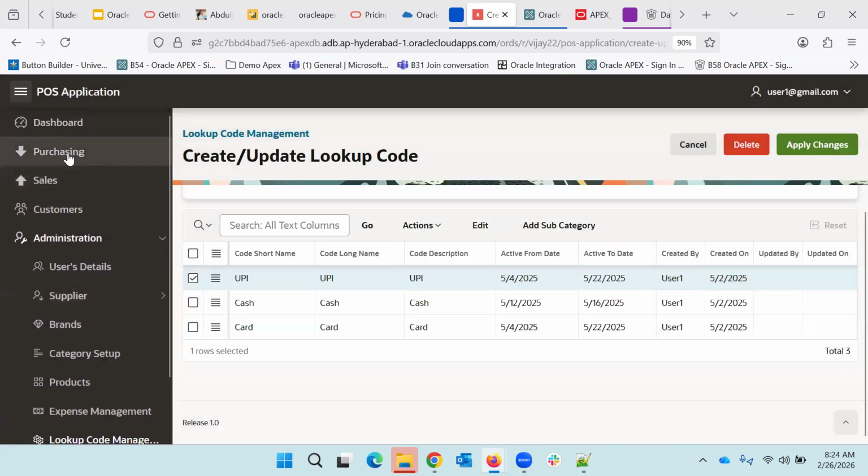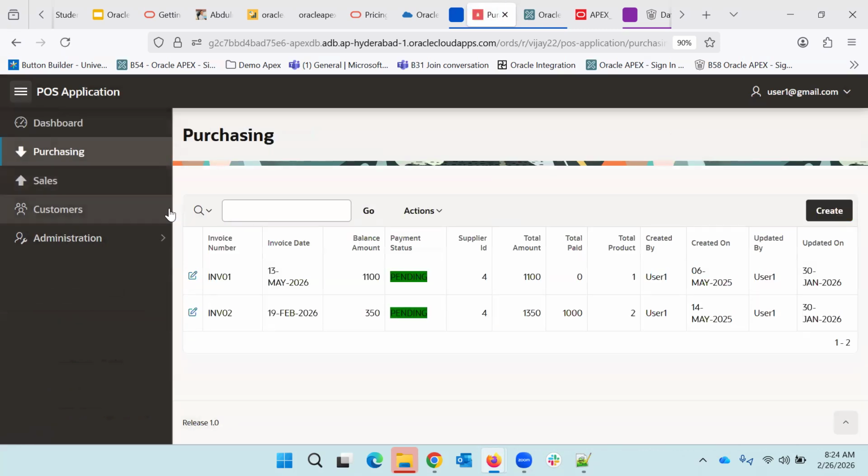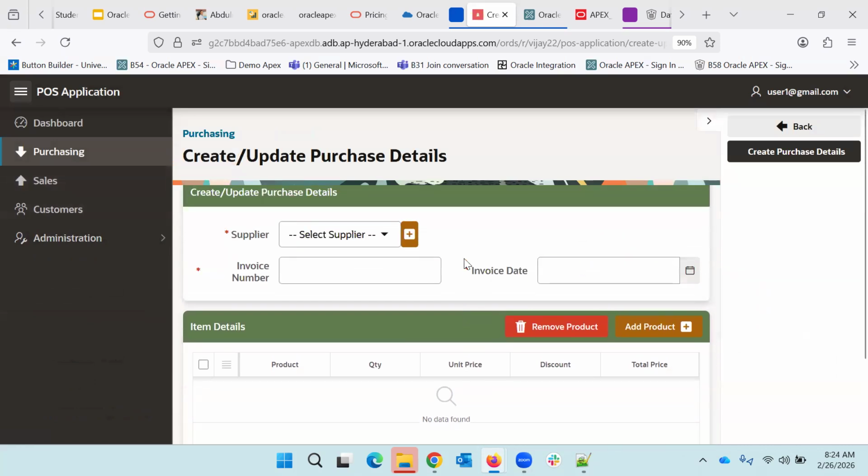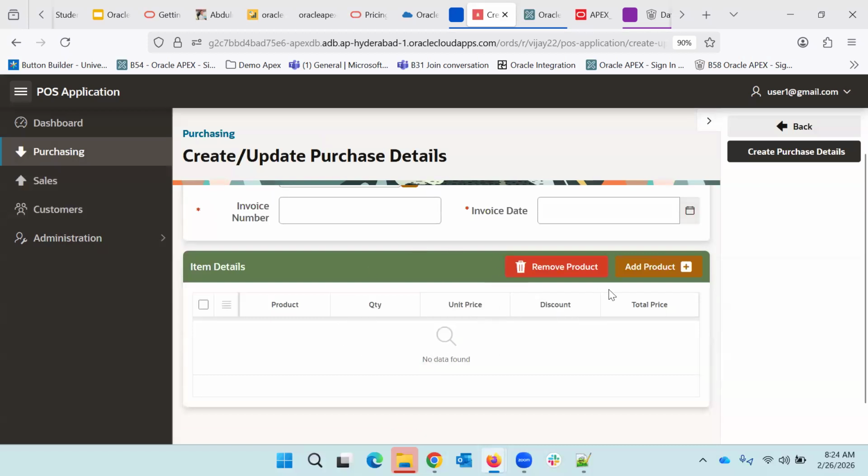Then we'll be using it for the purchasing. Again, there will be different pages in a real project. For example, if this is a POS application, there will be some admin activities, then you will be purchasing your items for the store, and you are doing the sales. All this information you need to capture. So we will be designing each and every page in a different way, so that you will know how those things are possible. And in the interactive grid, we are not using the save functionality, we are using our custom buttons, and we are able to achieve this through JavaScript.